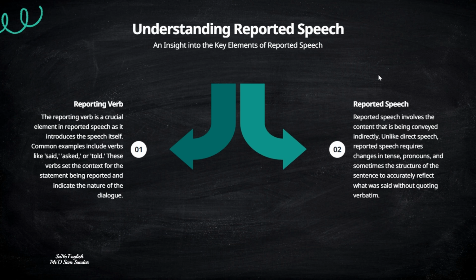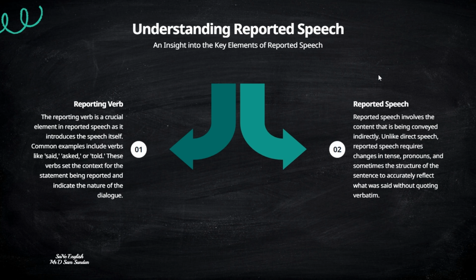Let's take an example. In the direct sentence we have, the teacher said, the earth revolves around the sun. In indirect speech, we convert it to, the teacher said that the earth revolves around the sun.